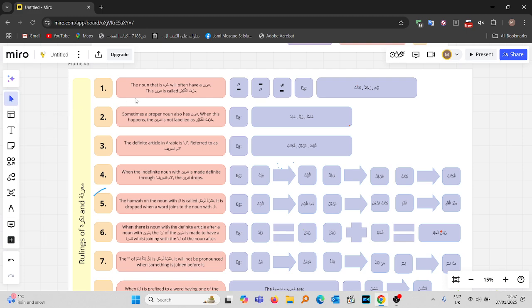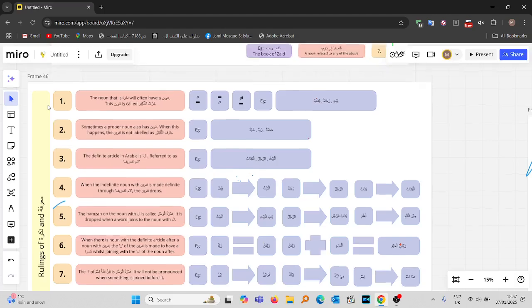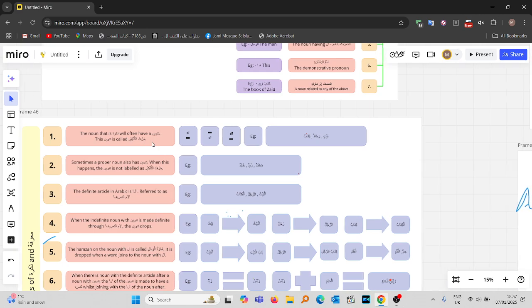Okay, so the first rule is that a noun that is nakira will often have a tanween. This tanween is called harf tankir. Make sure you get the pronunciation right. So the noun that is nakira will often have a tanween. That tanween is called harf tankir.